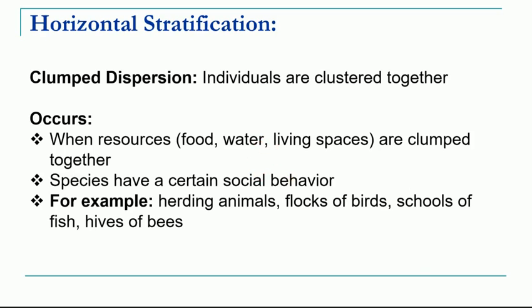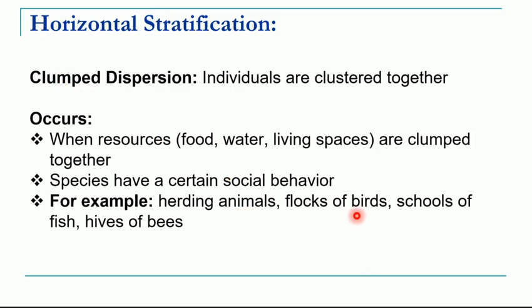Now there are certain species which have social behavior, that they prefer to live in groups. Then also we will see this clump dispersion. I will give you an example like those animals which live in herds. What is meant by herd? That is living in groups. For example, there are deer species, there are different types of other species which prefer to live in groups, then that results in clump dispersion.